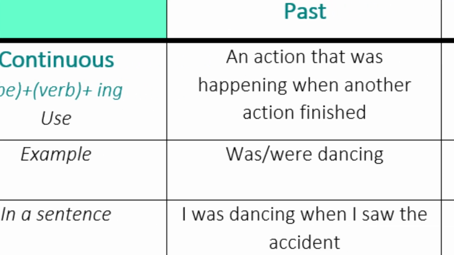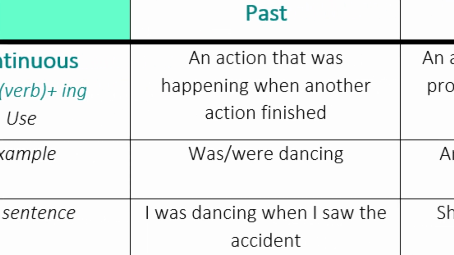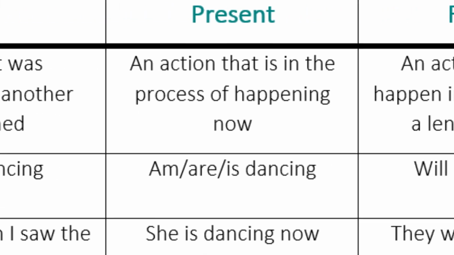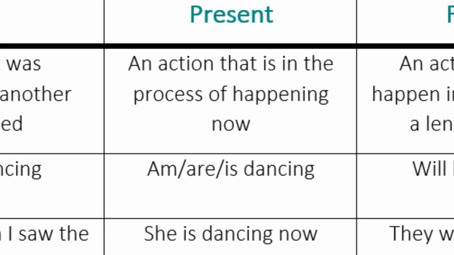Past continuous. An action that was happening when another action finished. For example, was or were dancing. I was dancing when I saw the accident. Present continuous. An action that is in the process of happening now. For example, am, are, or is dancing. She is dancing now.